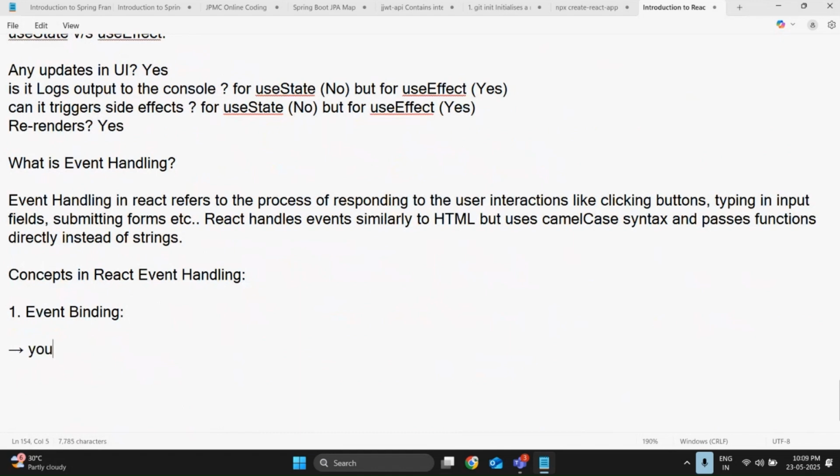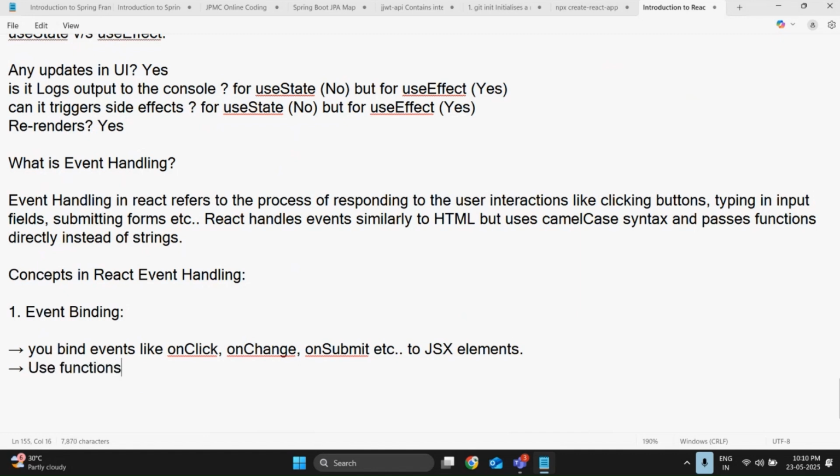You bind events like onClick, onChange, onSubmit, etc. to JSX elements.